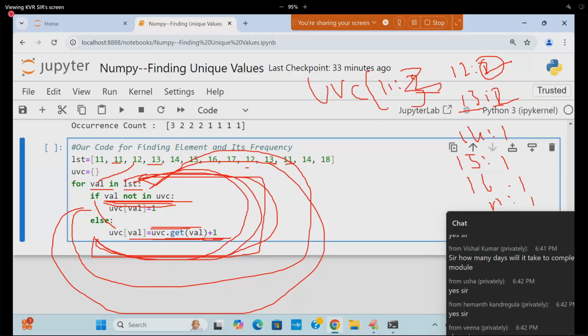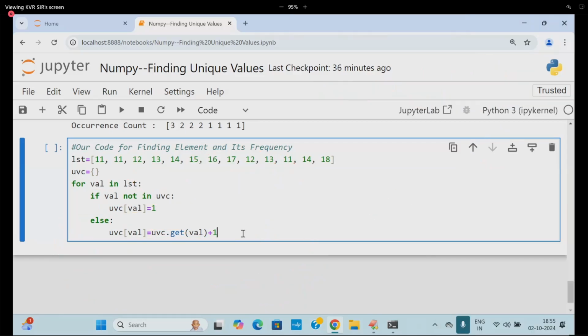Go to this place. What is next? 14. 14 is already there. UVC of 14 is 1. 1 plus 1, 2. Next, 18. 18 is not in UVC. Adding one time, 18 colon 1. This is the sub part of that.